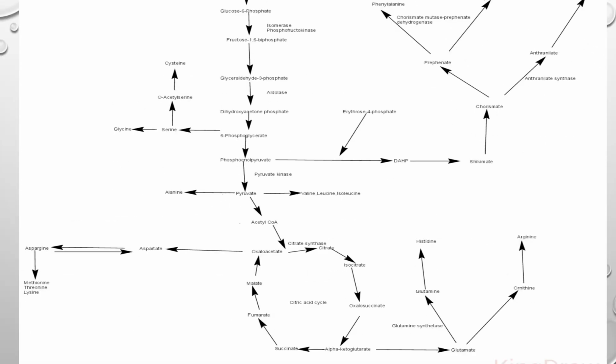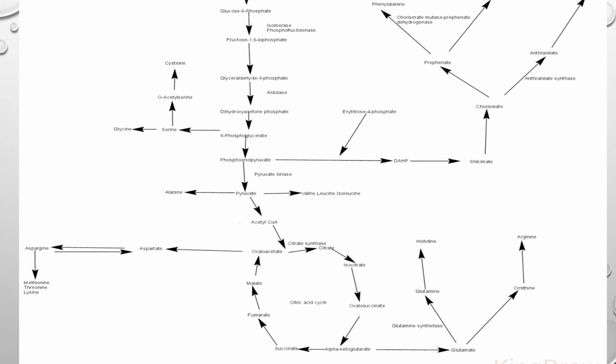These four amino acids, which ones? Glutamine, ornithine, arginine, and histidine are synthesized from alpha ketoglutarate, which is converted to glutamate by glutamine synthetase. Are you getting it? From succinate to alpha ketoglutarate, oxaloacetate to alpha ketoglutarate, and then glutamate, and synthesis of glutamine, ornithine, arginine, and histidine.